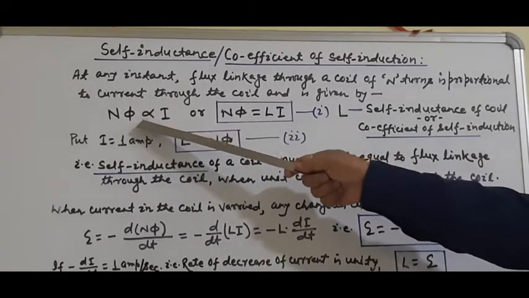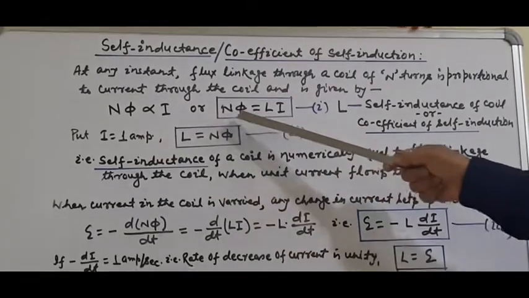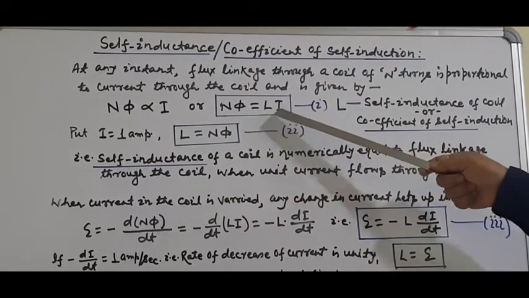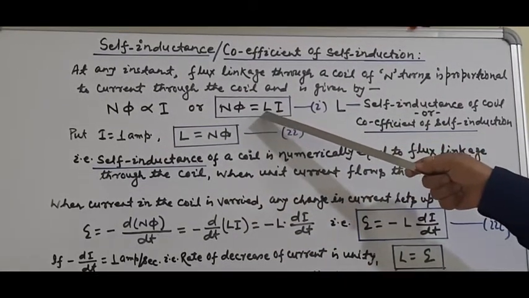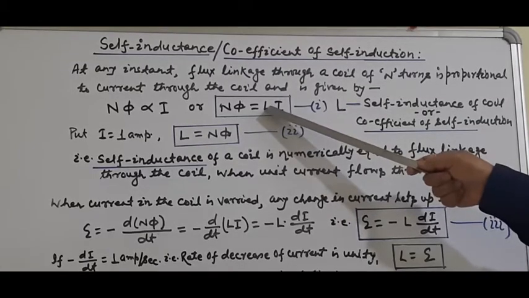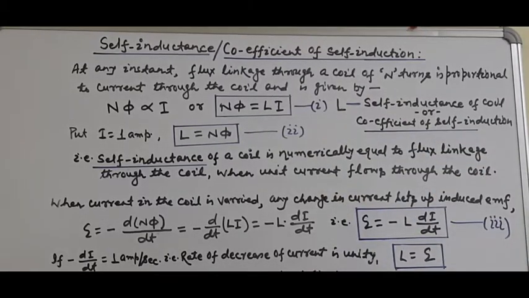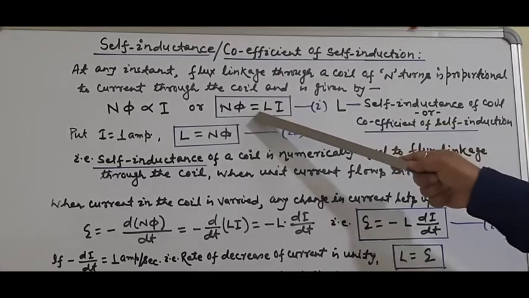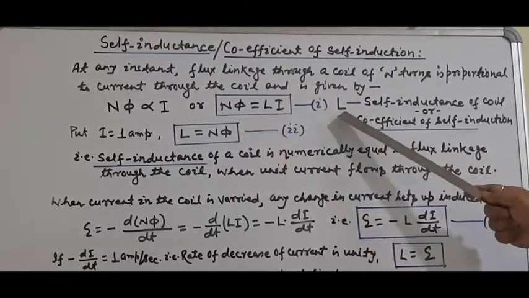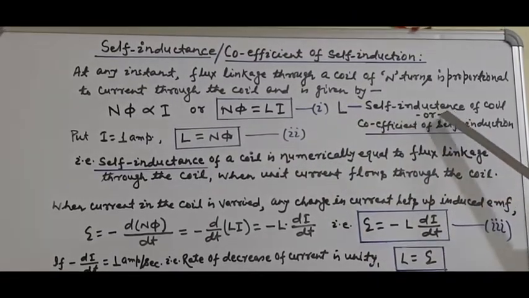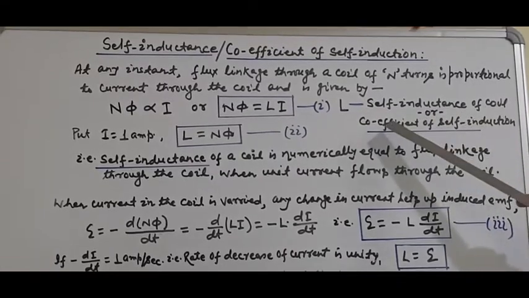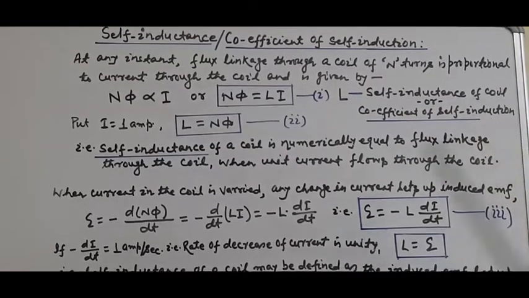So from this relation we can write N phi is equal to L into I, and here L is the constant of proportionality, and L is called the self-inductance of the coil or coefficient of self-induction.